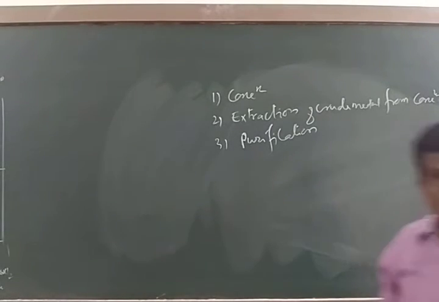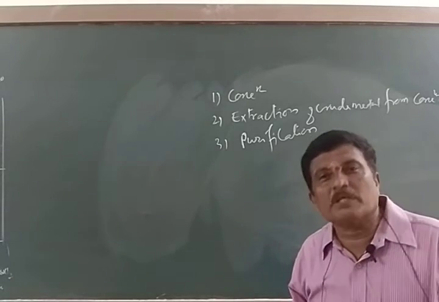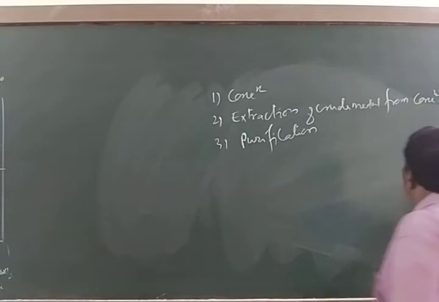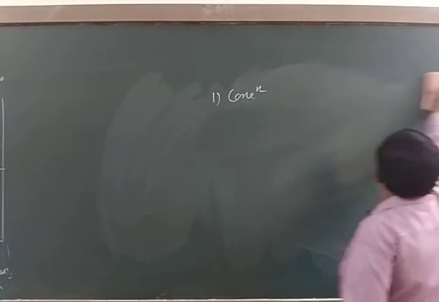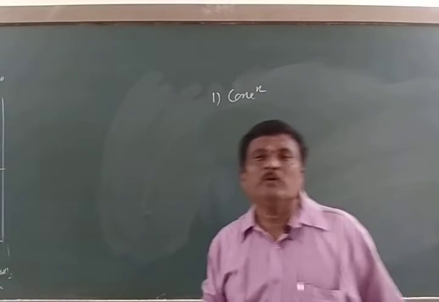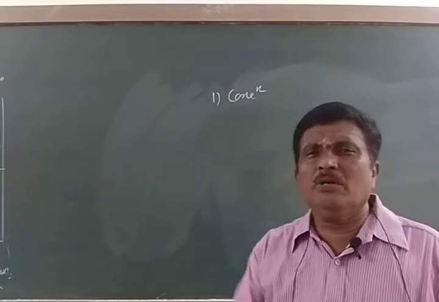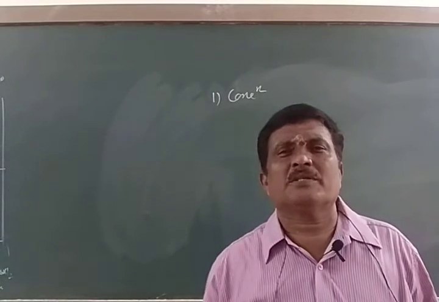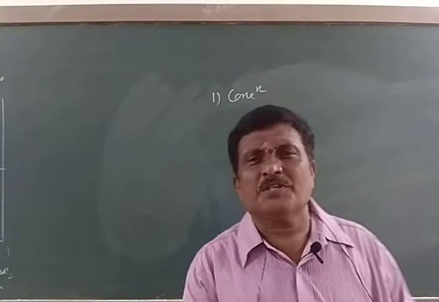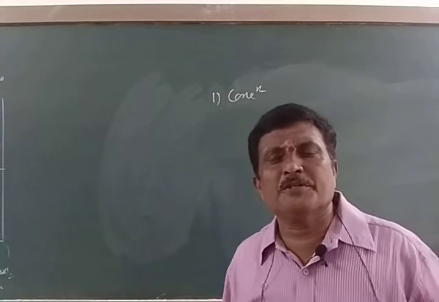These are the 3 steps involved in the metallurgy of every metal or element, you can say. Now let us start with the first step, that is concentration. What is meant by concentration? Regularly we are using the term concentration, isn't it? To express the solutions: concentrated solution, dilute solution, very dilute solution, saturated solution.